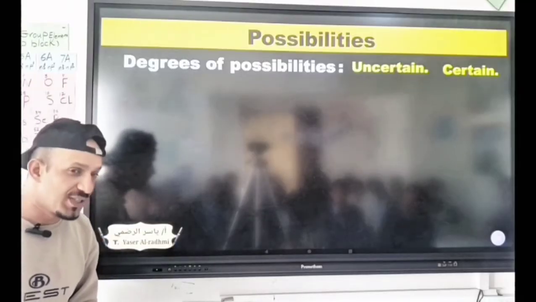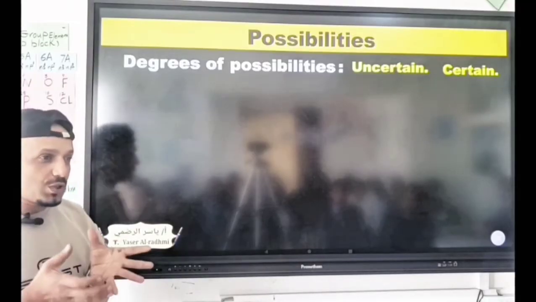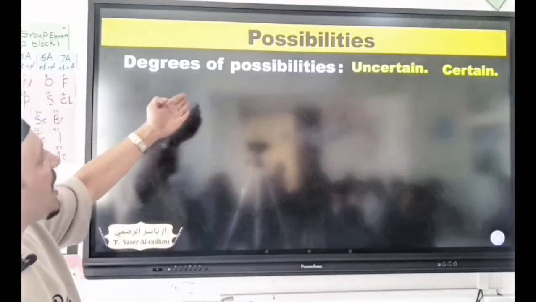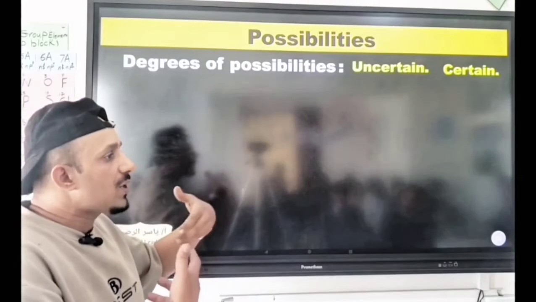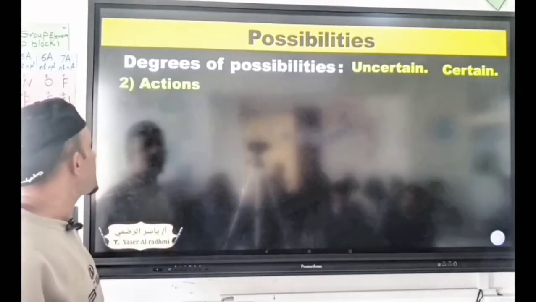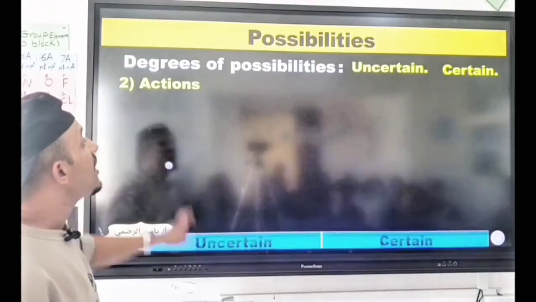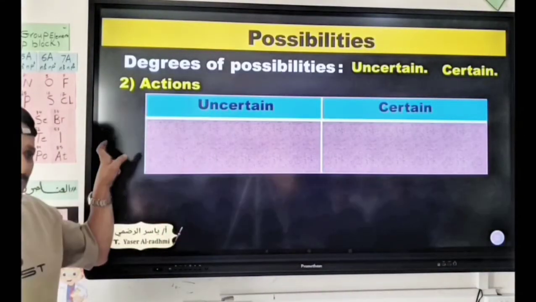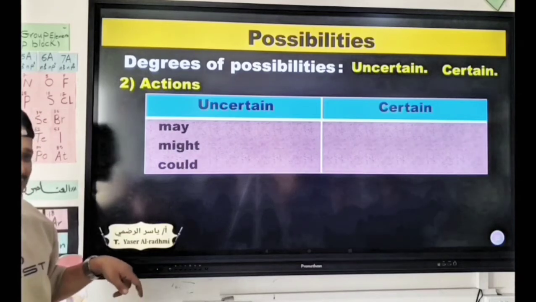Okay, now if we are going to talk about actions, how to use the correct structure for making sentences about possibilities and expressing actions, we're going to follow the following structure. In actions, we have this table. The first thing, in uncertain: may, might, could.